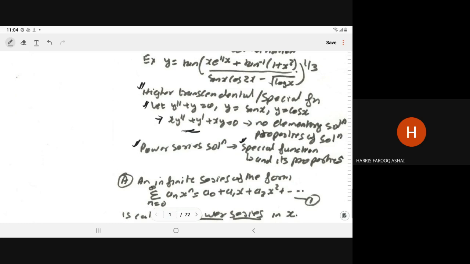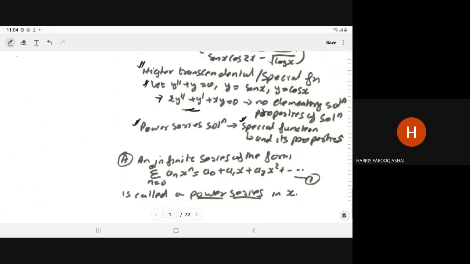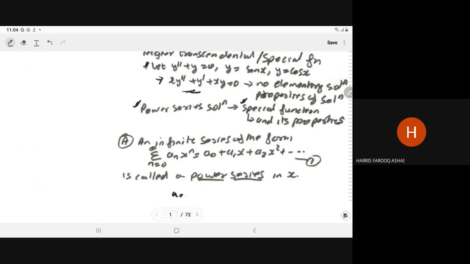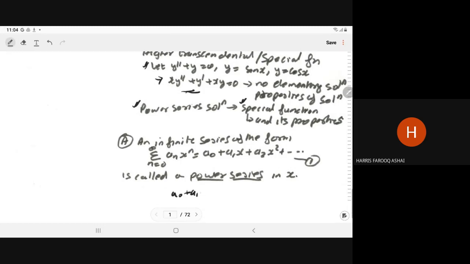Before starting the power series solution, let us understand what a power series is. Here is the definition: an infinite series of the form summation n is equal to 0 to infinity a n x to power n, that is, a naught plus a1 into x plus a2 into x square and so on.